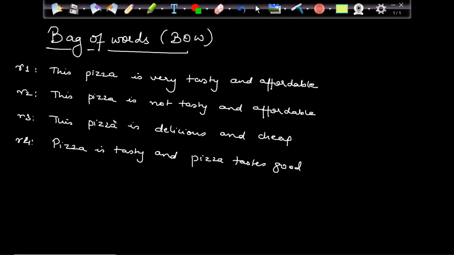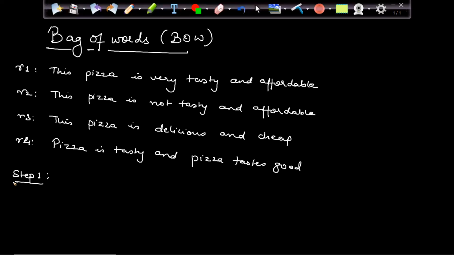Now, once I have these feedbacks with me, my first step will be I have to construct a dictionary. Dictionary means a set of all the words in my review, right? There are various words.